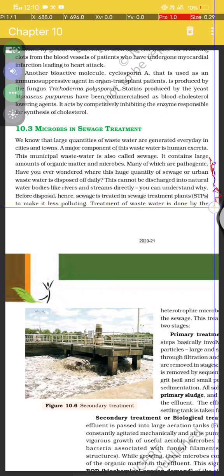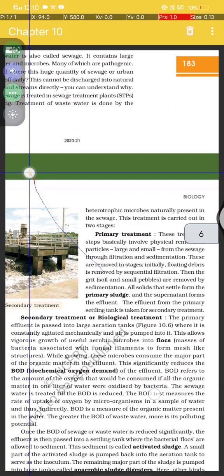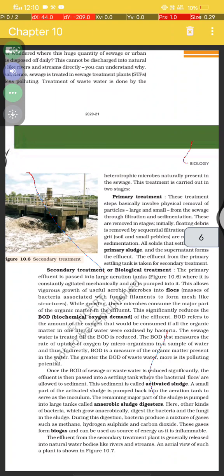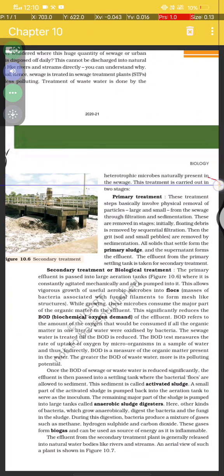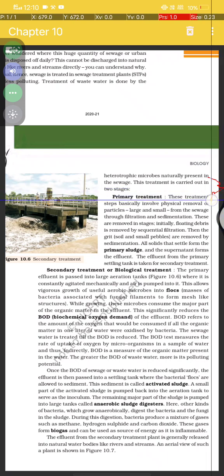The treatment of wastewater is done by the heterotrophic microbes naturally present in the sewage. This treatment is carried out in two stages. Primary treatment.